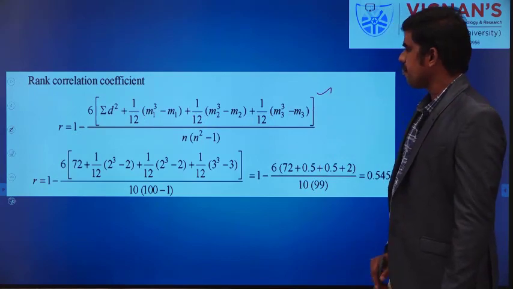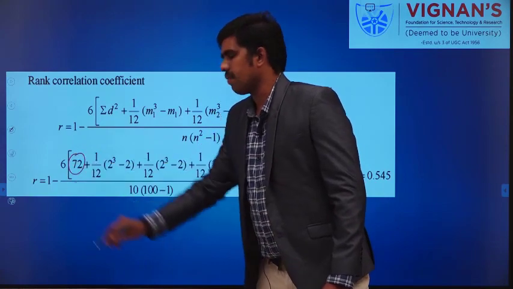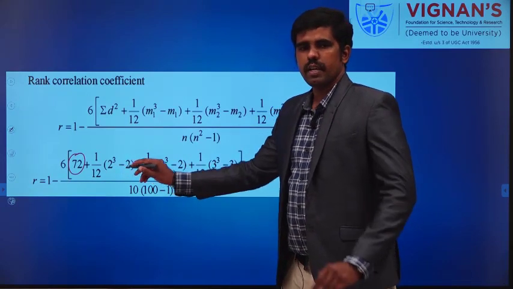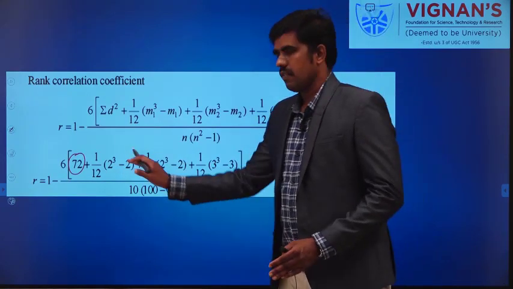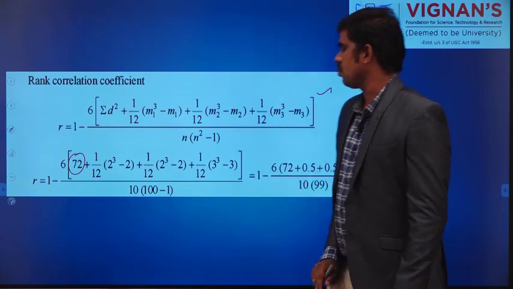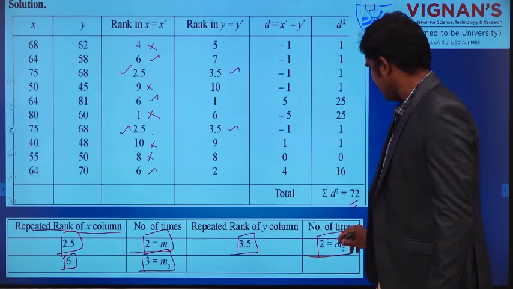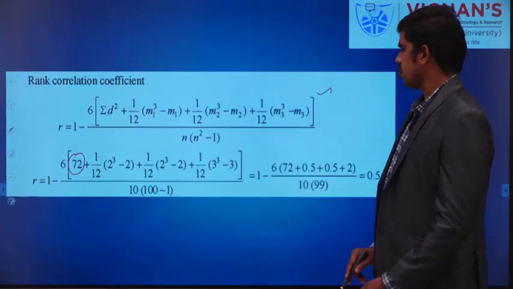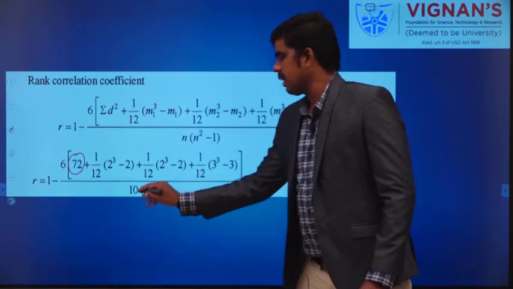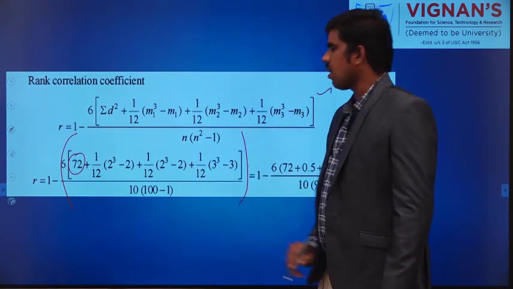So now this is the formula, and I am going to apply all the values. 1 minus 6, fixed number, summation d square from the table is 72, 1 by 12 fixed number. Then m1 is 2; in the second table we have m1 value 2. So 2 cube minus 2, plus 1 by 12, m2 value also 2, so 2 cube minus 2. Then m3 value 3 cube minus 3, divided by n into n square minus 1. Don't forget those. These are all the second term.